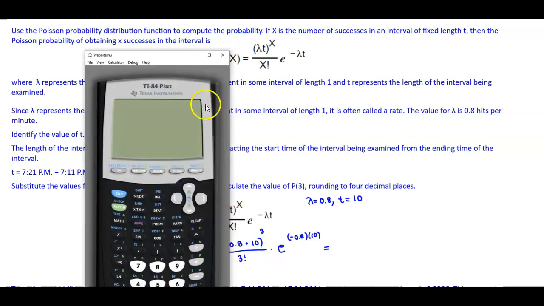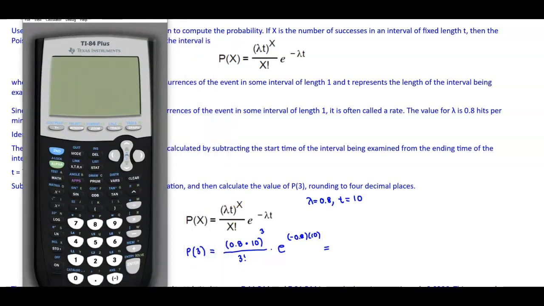So let's go ahead and do that in our calculator. We have 0.8 times 10, raised to the 3rd power, divided by 3 factorial, so we'll go to probability and put in factorial, and then multiply that by e to the power of negative 0.8 times 10.